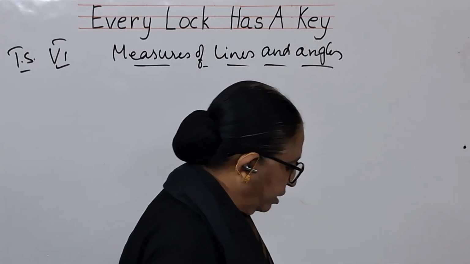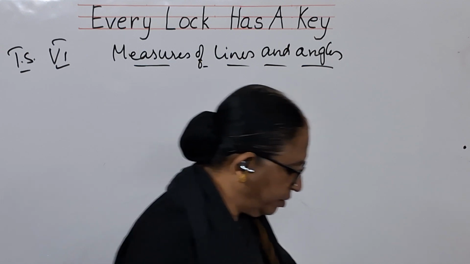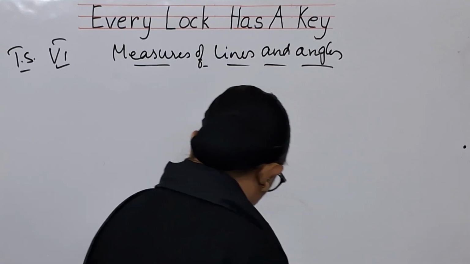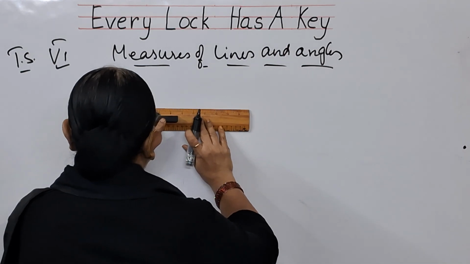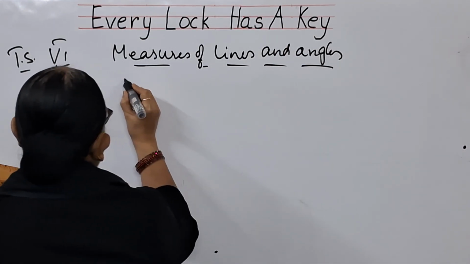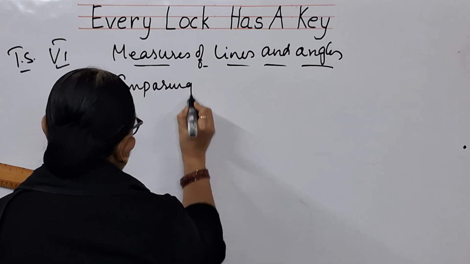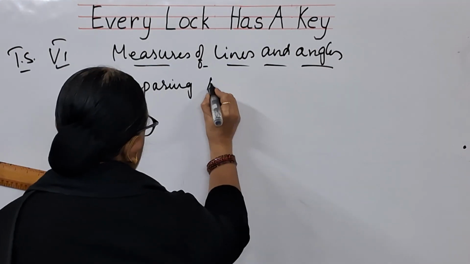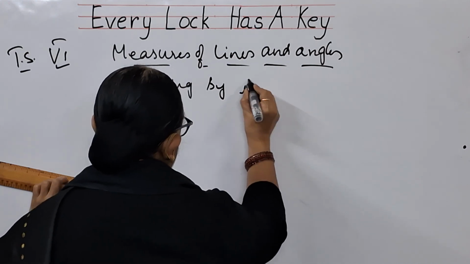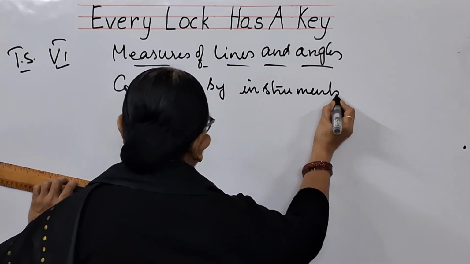Comparing by instrument. This is what I have told you, children. How to compare. Suppose 2 line segments are given to you. This is about comparing. The topic is about comparing by instruments. This is the topic that I am dealing with now.